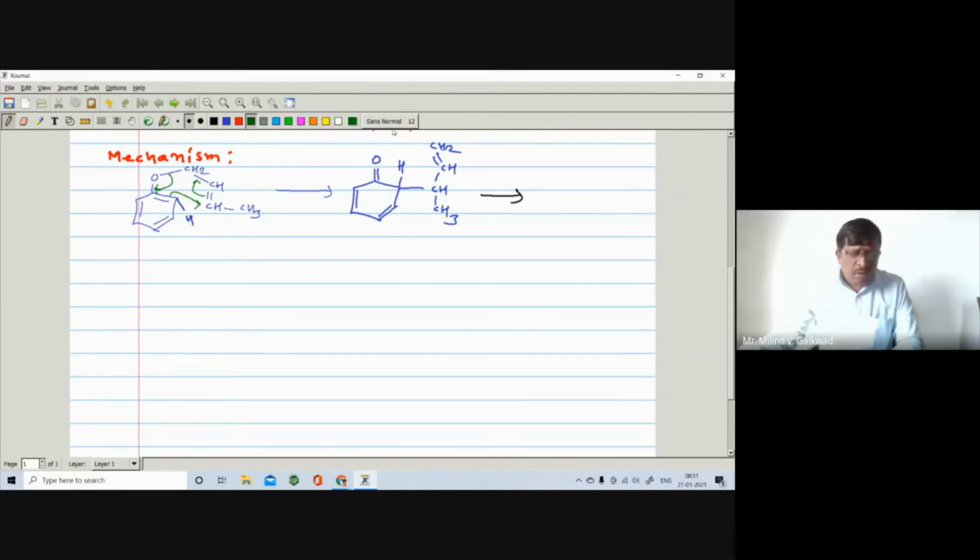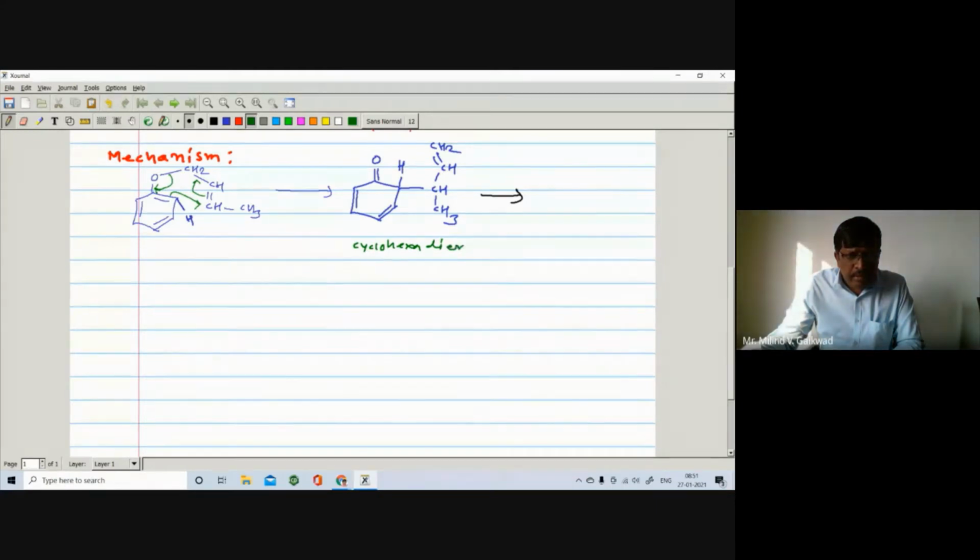Here is a formation of cyclohexadienone intermediate. So we can write the name of this compound as cyclohexadienone intermediate.